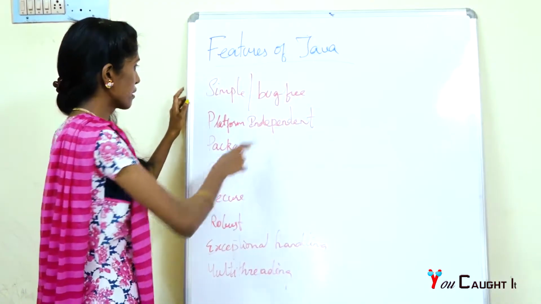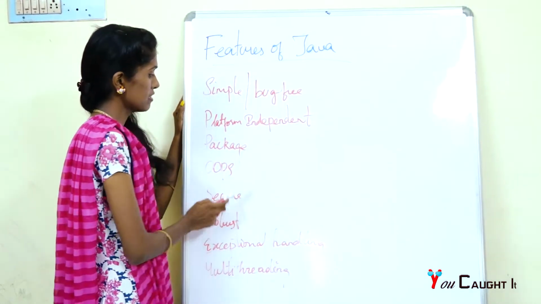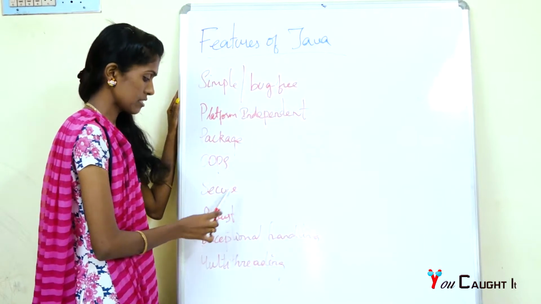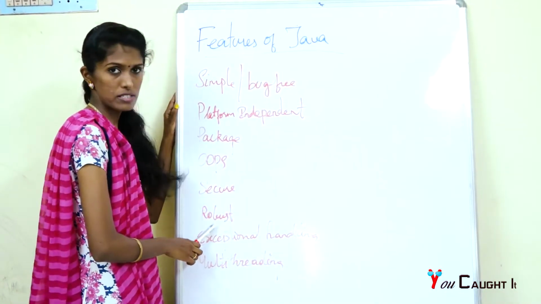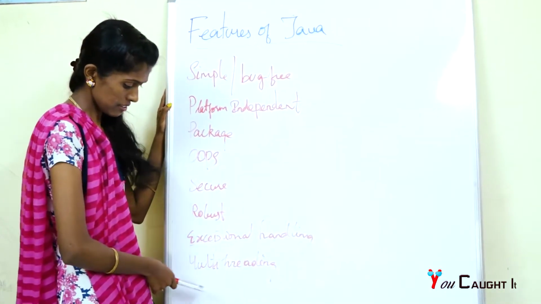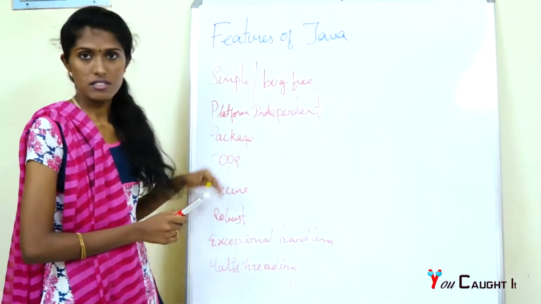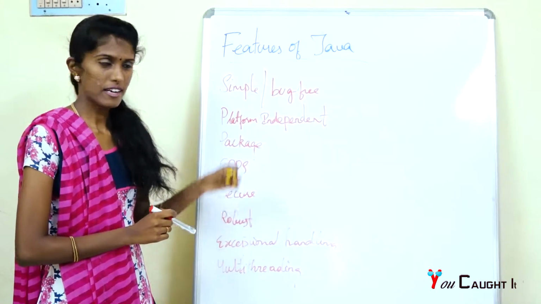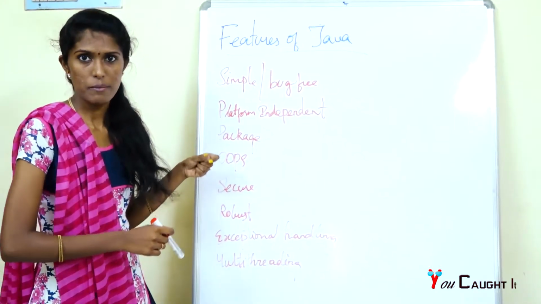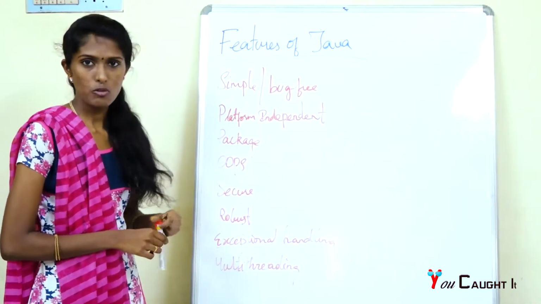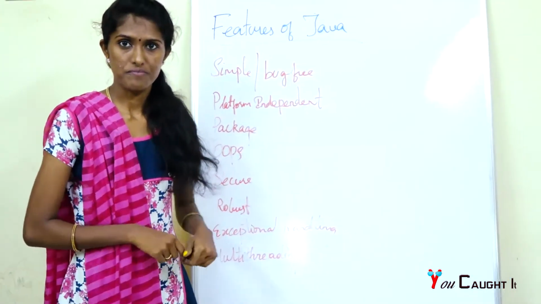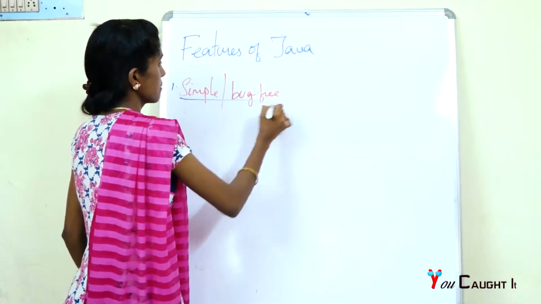It's simple, bug-free, platform independent, package-based, an object-oriented programming language, and it's very secure, flexible and robust, with exception handling and multi-threading. I am going to explain all this, not in a brief way. I will take each and every feature and describe it very briefly. Right now you may not know everything, so I am going to give a single line definition for all. The first one is simple and bug free.